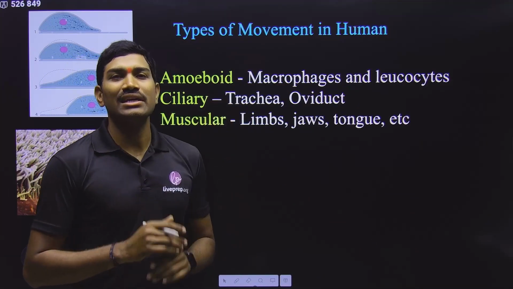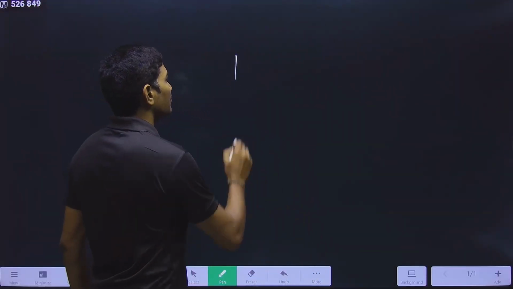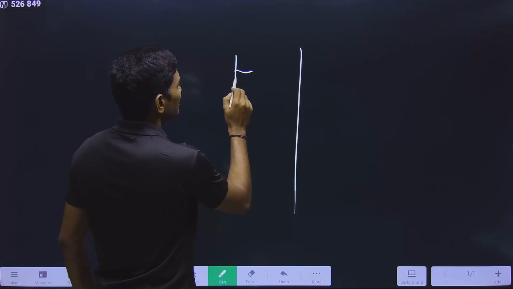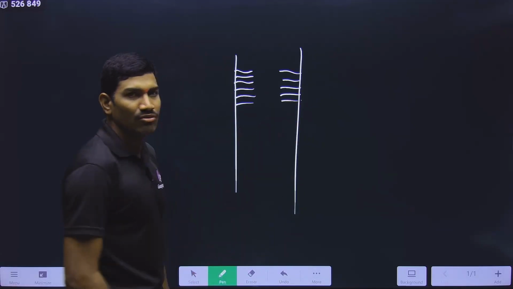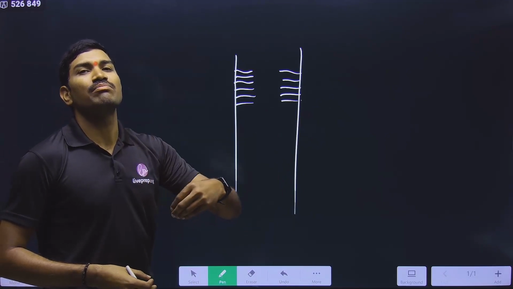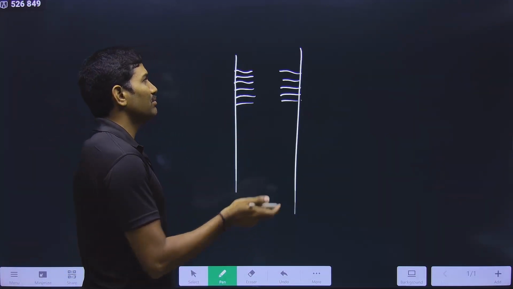In the case of the trachea, it is a part of the respiratory tract, yes or no? So in the case of the trachea, there are some cells that have cilia here. They have cilia here. Now what happens when we are taking a breath? The breathing process, the respiration chapter we have already studied, right? Breathing and exchange of gas.